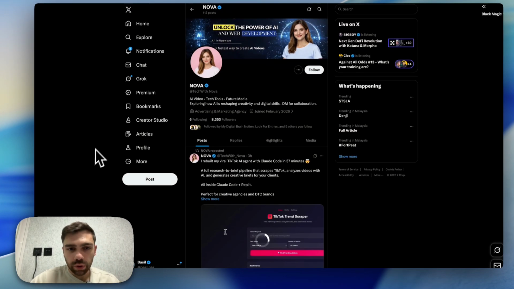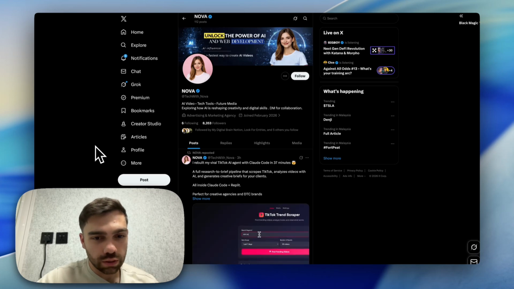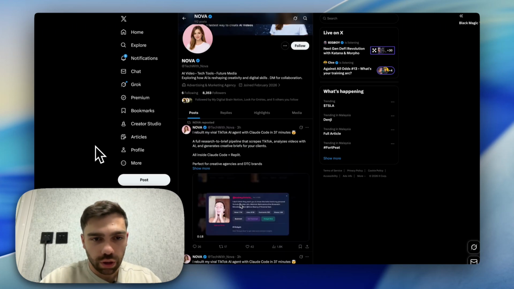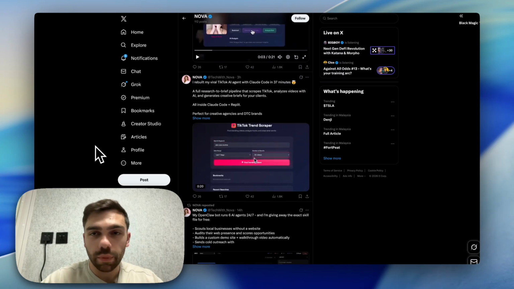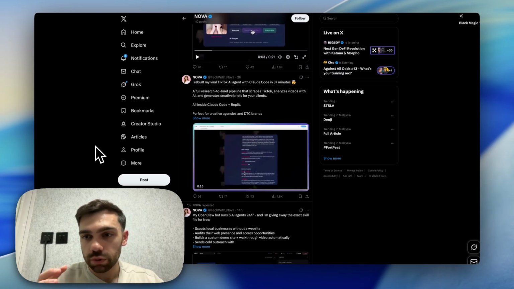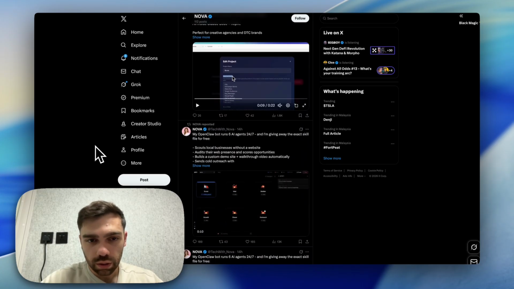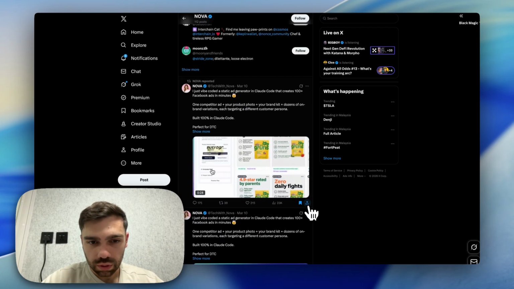Okay, so now I'm at a point where it's asking me to provide it now with the Twitter links so that it can start scraping. So I went ahead and actually got my API token from Apify, and I'm going to be placing that inside of Claude Code, and it's just going to go ahead and start scraping. So I just vibe coded this one.